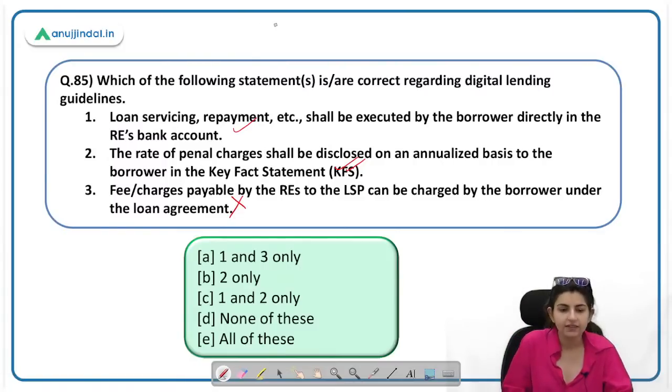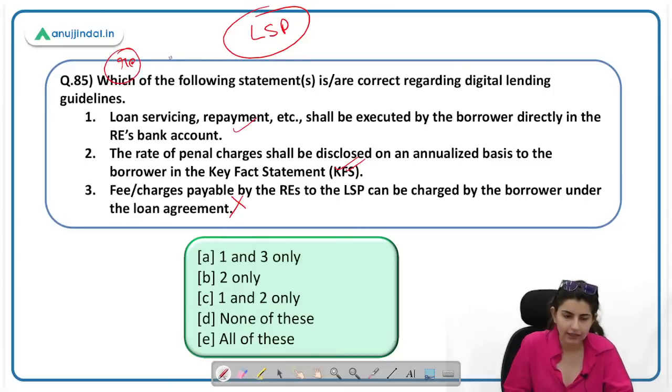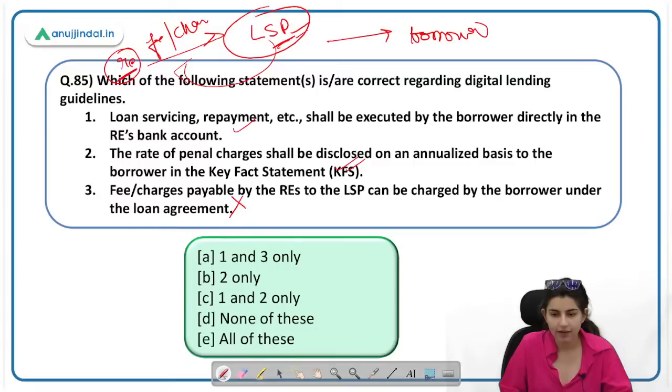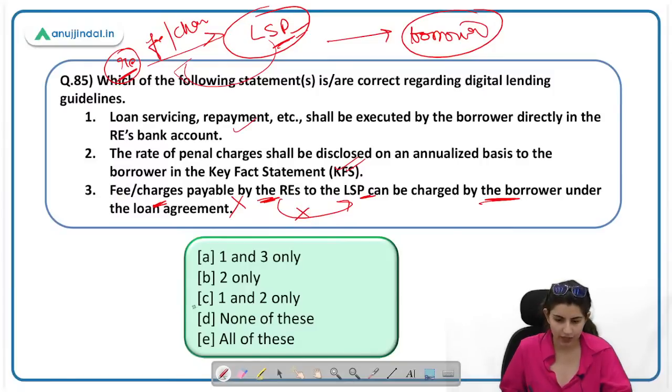होता क्या है? See, there is a lending service provider, a third party, and intermediary. तो जो contract है वो RE का इससे हुआ है lending service provider से. It is providing a service to the regulated entity, RE. Okay, now what happens is, in case there is a charge, there is a fee or a charge जो कि lending service provider को चाहिए, right? That will be paid by the RE. That will not be levied on the borrower. Okay, so therefore the statement is incorrect. Fee or charges payable by the RE to the LSP can be charged by the borrower under the loan agreement. This is an incorrect statement. So the answer will be C. Who all said C? R85 का answer C है, and rest everybody is correct.